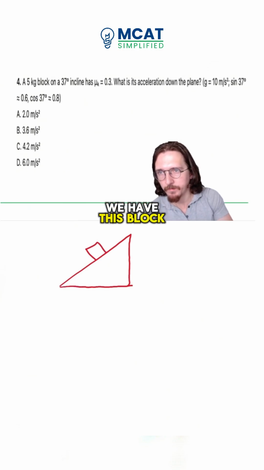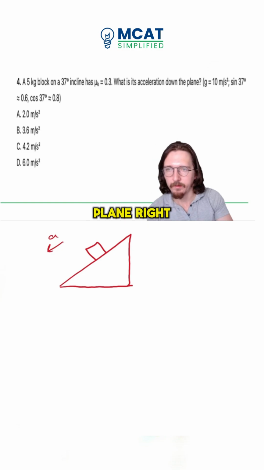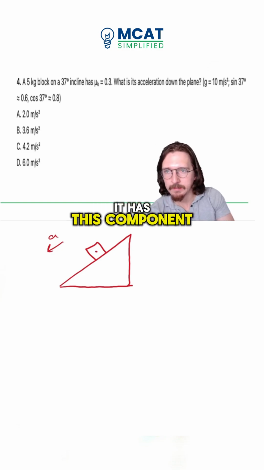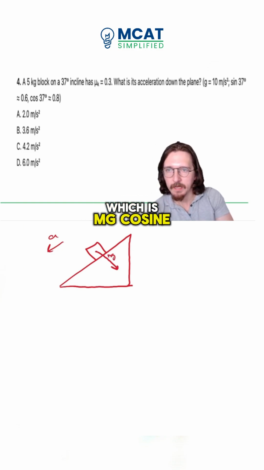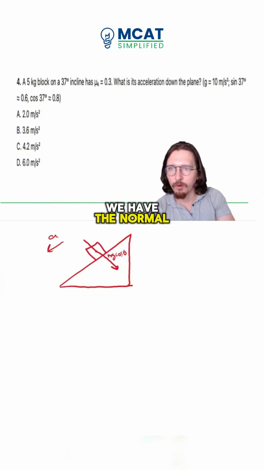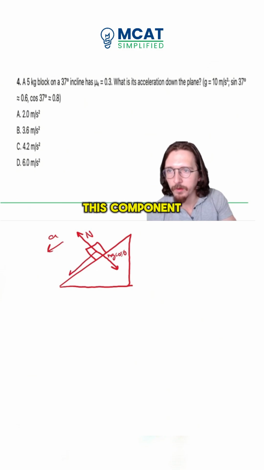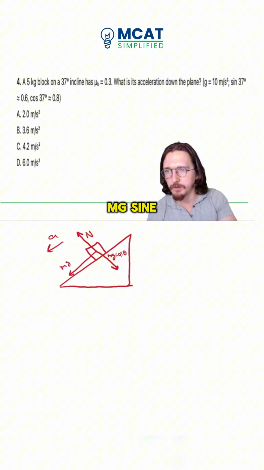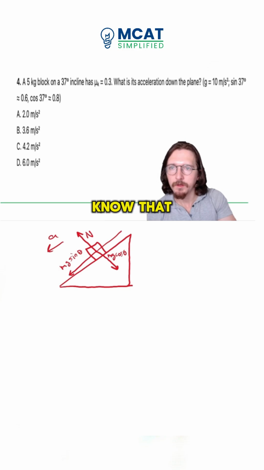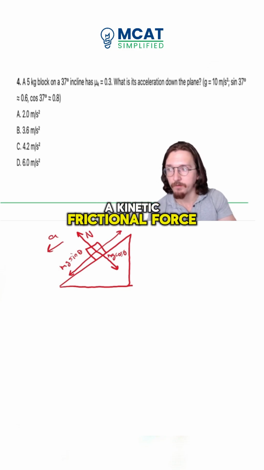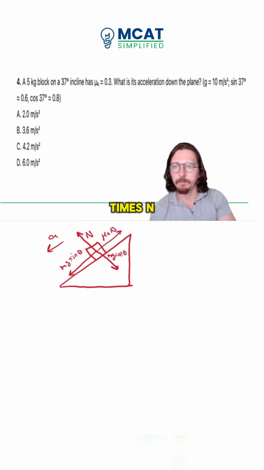We have this block. We know it's accelerating down the plane, right? And we know that it has this component of gravity, which is mg cosine of theta. We have the normal force, which is equal and opposite to mg cosine of theta. And then we have this component of gravity, which is actually pulling it down, mg sine of theta. And then we also know that there's now a frictional force, a kinetic frictional force, which is going to be mu sub k times n, right?